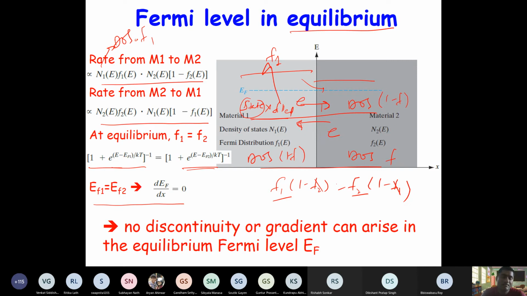So in equilibrium, Fermi levels are constant, which means they do not have a gradient. Their gradient is 0. In equilibrium, you cannot have a discontinuity or gradient of the Fermi level. So with this, we have covered the drift part of carrier movement or carrier transport. And now we will go to diffusion.